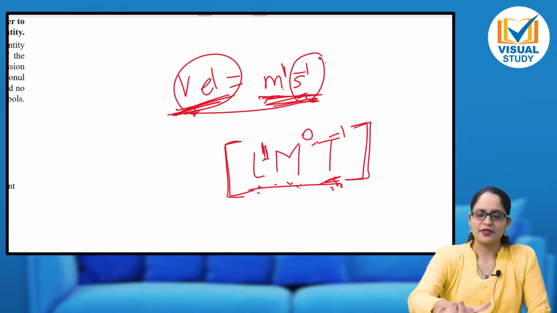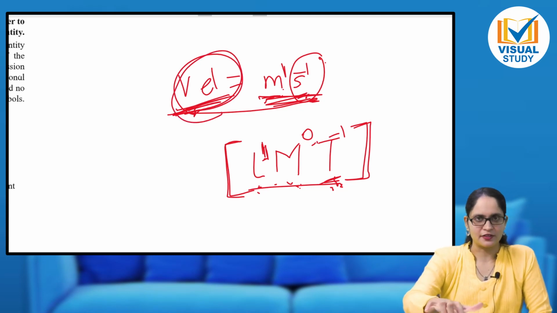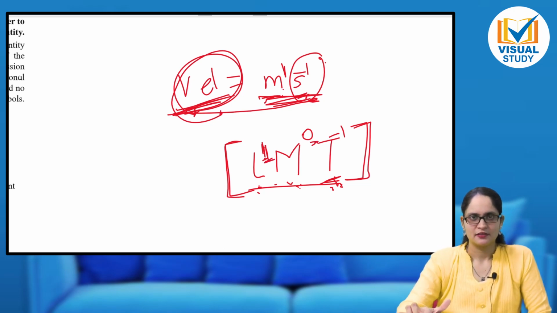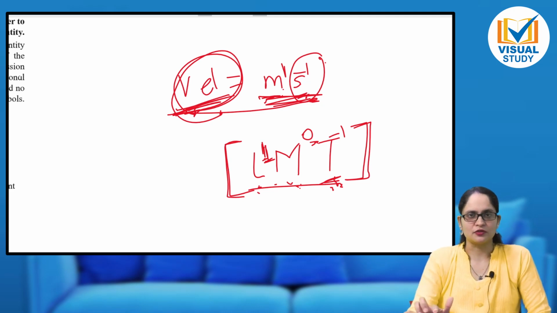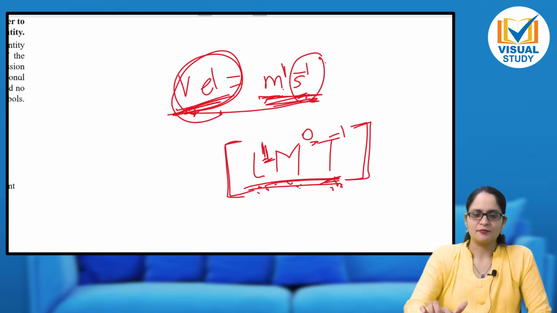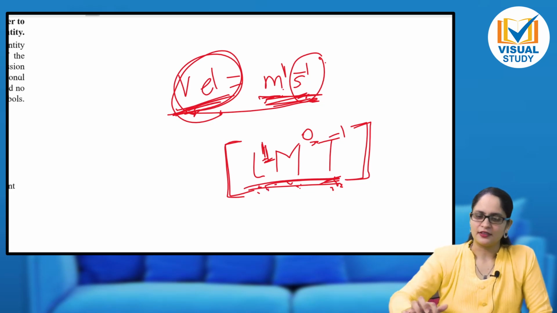So I am representing derived quantity, that is velocity, with the help of powers, that is indices, raised to the, to whom they are raised? To the fundamental quantities. Okay, getting my point? I will take another example.